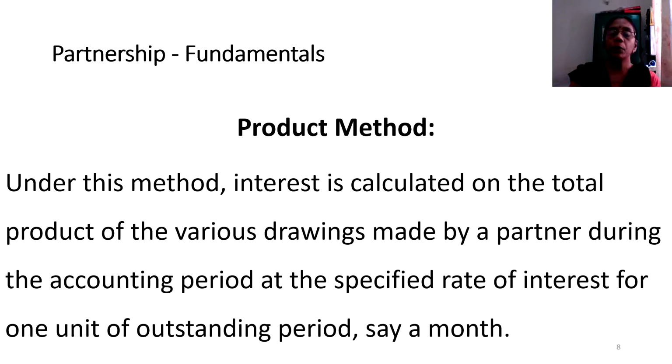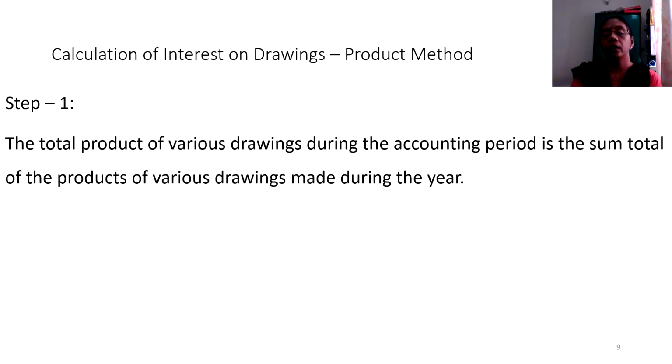Using this product, instead of calculating the interest on drawings so many times, the IOD can be computed once for all. So here we follow two very simple steps in the computation of interest on drawings under the product method. The first step: the total product of various drawings during the accounting period should be derived.